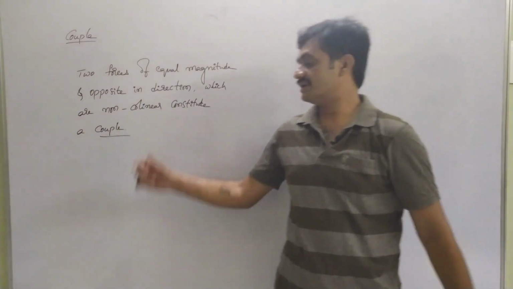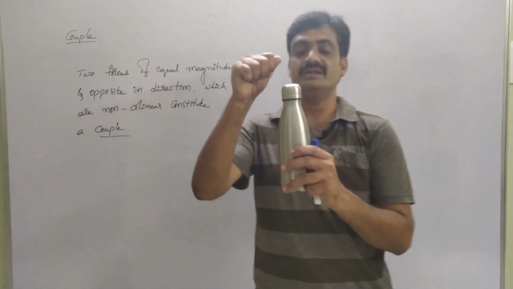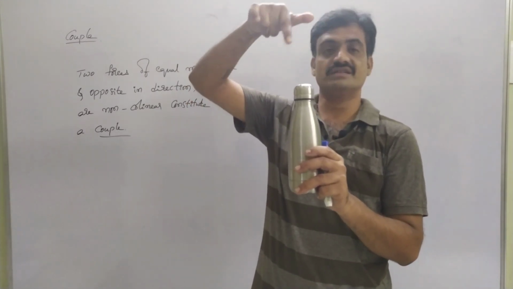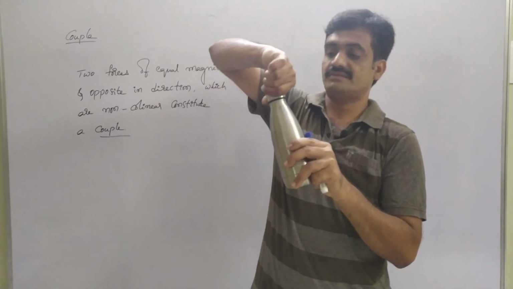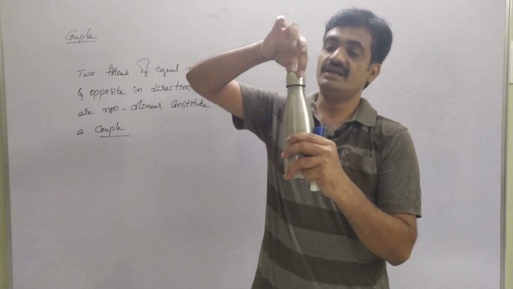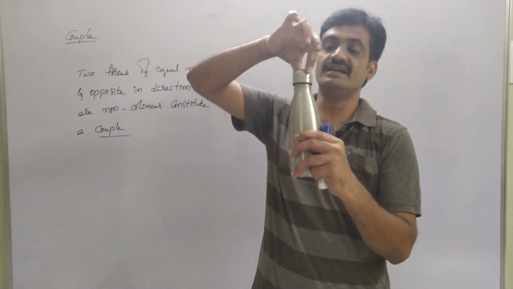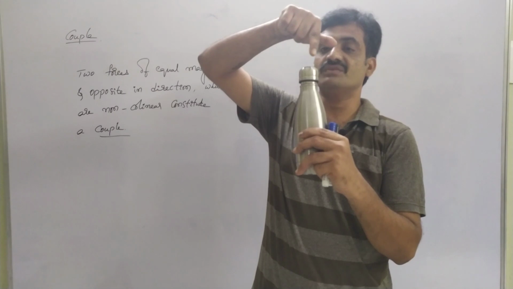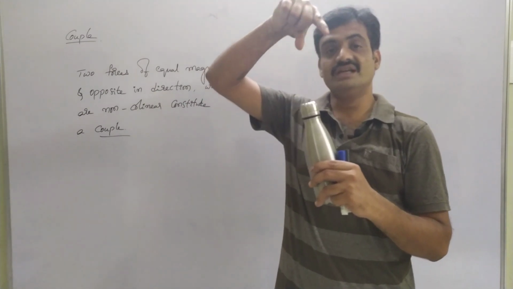So now we are going to discuss a couple. Before going to discuss this, consider a water bottle. When I try to open this bottle, I use these two fingers, this thumb and this forefinger, to rotate the bottle. Observe that I am applying an equal amount of force, but this force is acting in the opposite direction. This finger is moving in this direction, whereas the thumb is moving in this direction. That constitutes a couple.